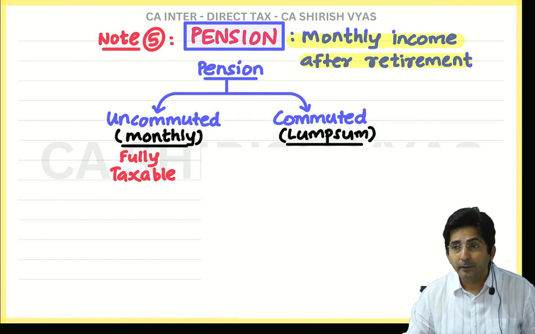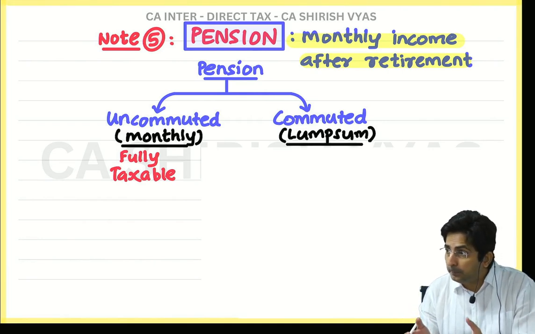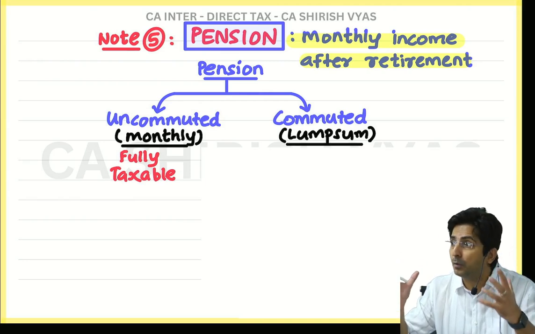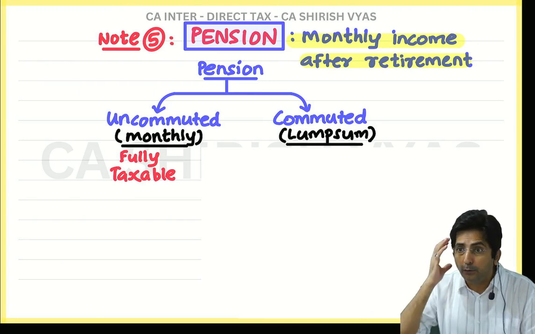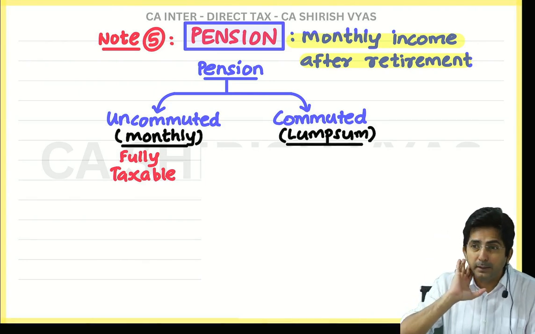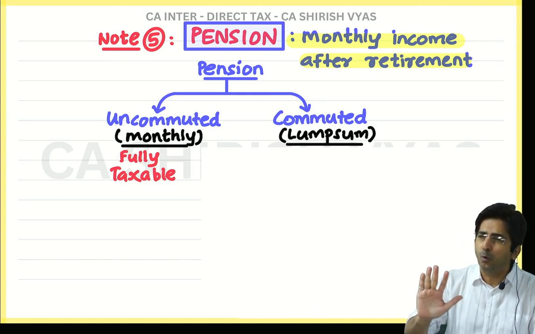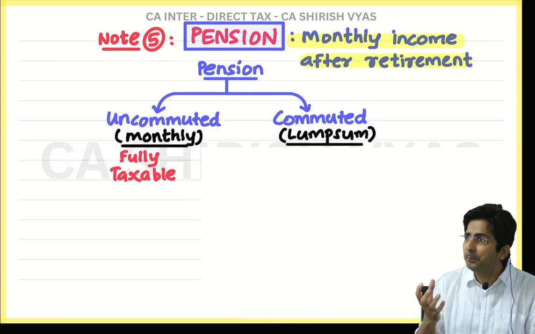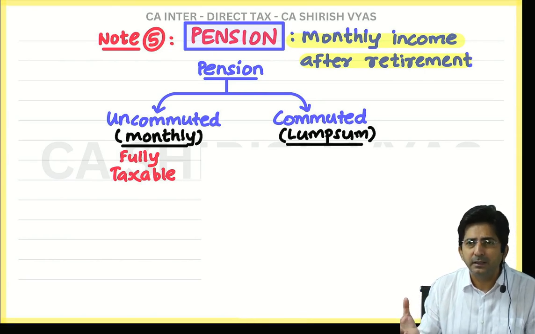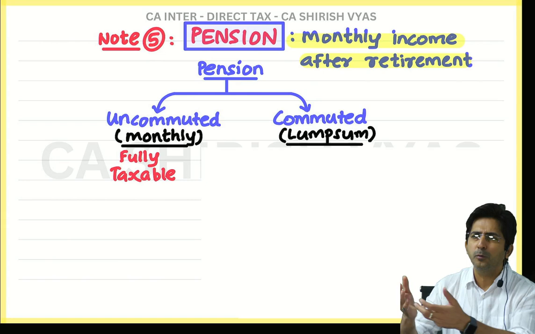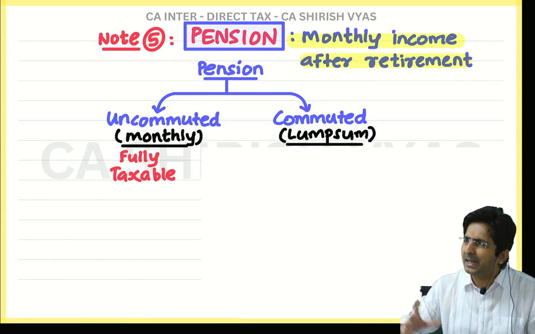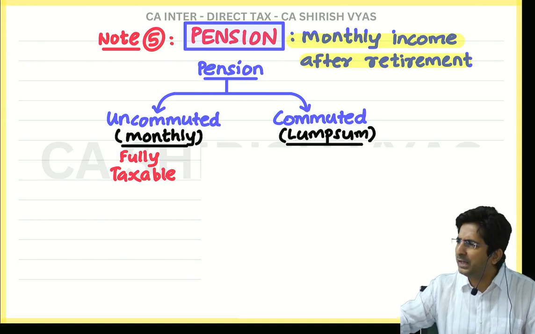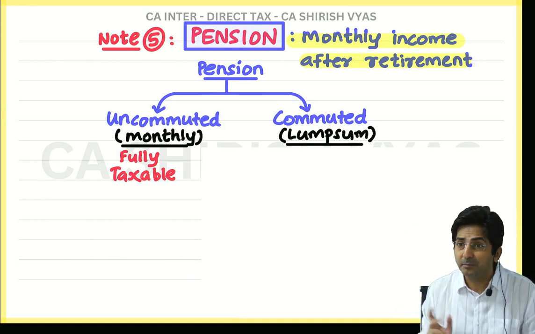You know why? Because when you convert your monthly pension into lump sum, you get a big amount. And such a big amount, if it becomes taxable, the employee will be burdened. And you know what the government thinks? We don't want to harass that old guy. Because a retired person is a person of old age. And the government thinks, already that old person has paid a lot of tax when he was young, energetic during his service. Now he has retired. Let him retire peacefully. In his old age, we don't want to harass him by taxing him.